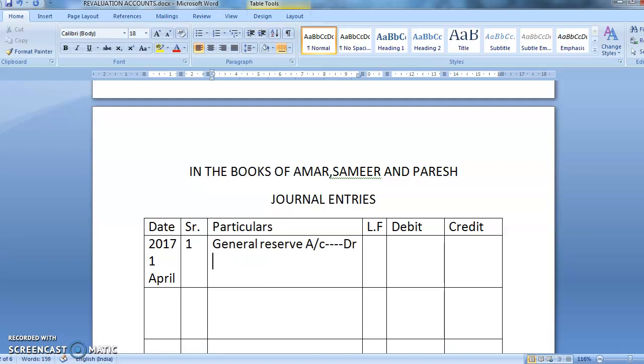You know, you have to keep a gap and then only you have to write "to". So who are the two old partners? It will be Amar capital account. Tell me the other partner's name.